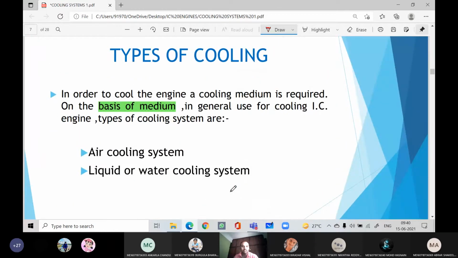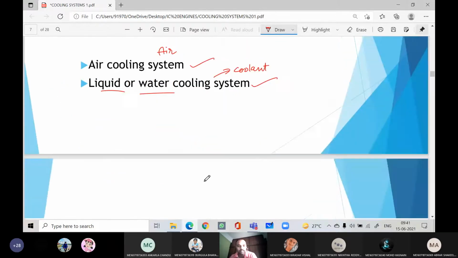Types of cooling system. In order to cool the engine cylinder, we require some medium. Based on the medium, the cooling system may be an air cooling system or a liquid or water cooling system. In the air cooling system, we are using atmospheric air as the cooling medium for cooling the engine, whereas in the liquid or water cooling system, we are using some coolant. This is the liquid system, this is the air system. Now we'll see one by one.